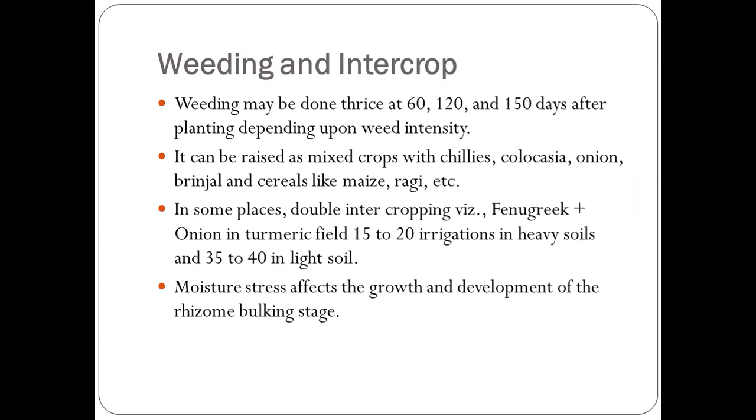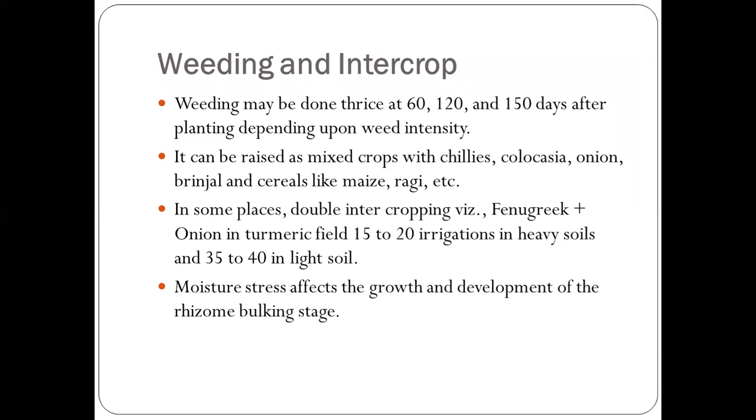It can be raised as a mixed crop. So we can raise turmeric as a mixed crop with chilies, colocasia, onion, brinjal, and cereals like maize and ragi. So we can mix that crop with other crops for mixed cropping. In some places, double intercropping is used, for example, fenugreek plus onion in the turmeric field.